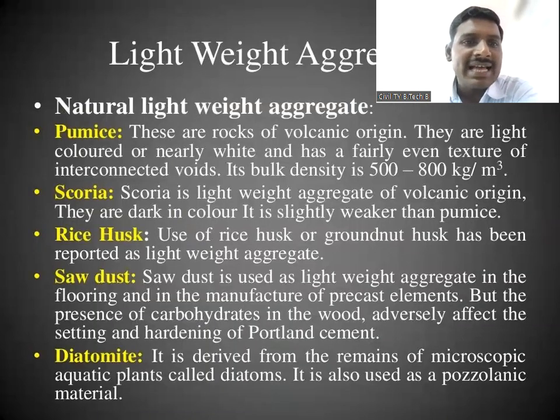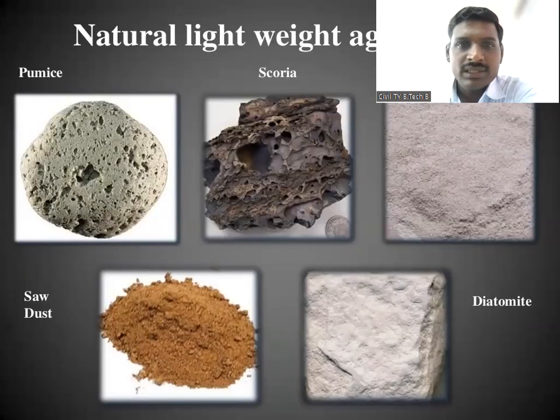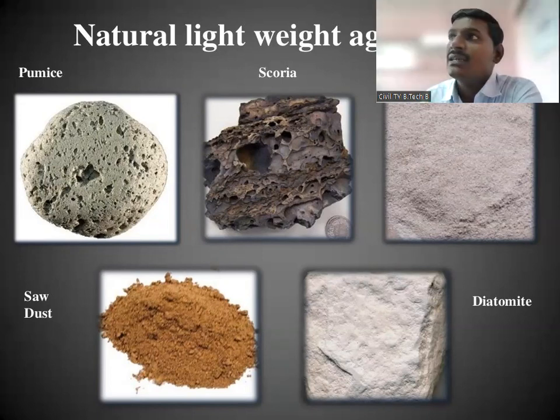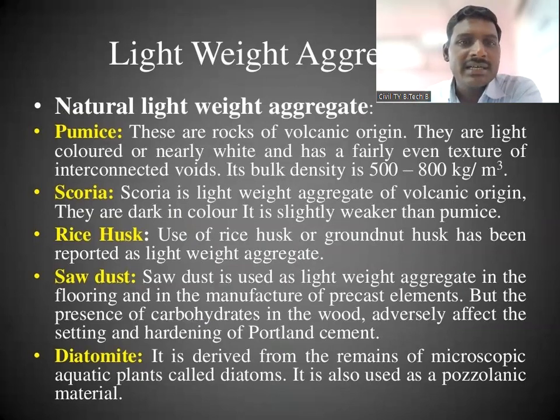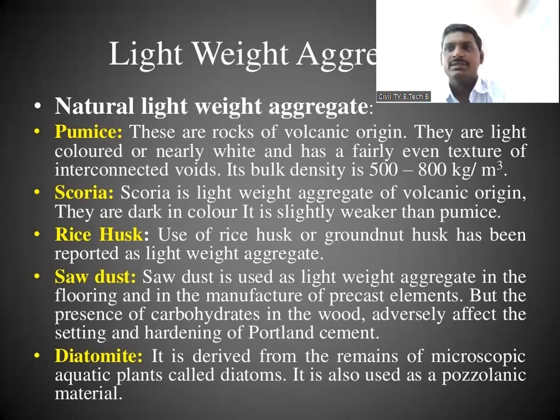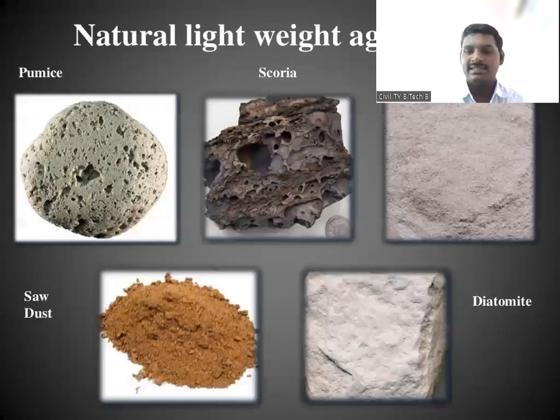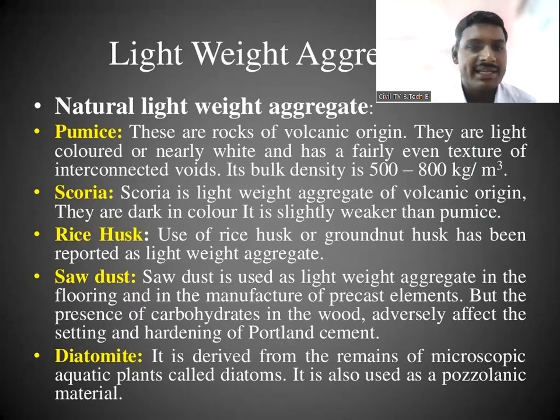Then third is the rice husk. Again, if you see the third image here, rice husk. Some of it is in powder form, but this is not powder. Some small pieces are there. Rice husk, or groundnut husk, has been reported as a lightweight aggregate. So we are using that rice husk as a lightweight aggregate.